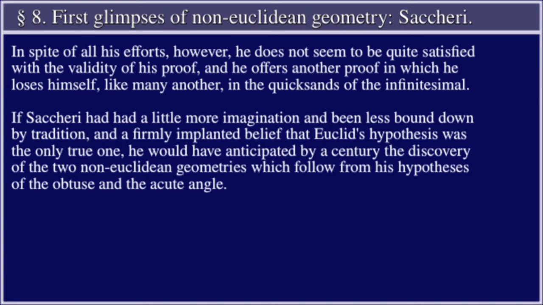In spite of all his efforts, however, he does not seem to be quite satisfied with the validity of his proof. And he offers another proof in which he loses himself, like many another, in the quicksands of the infinitesimal. If Saccheri had had a little more imagination, and been less bound down by tradition, and a firmly implanted belief that Euclid's hypothesis was the only true one, he would have anticipated by a century the discovery of the two non-Euclidean geometries which follow from his hypotheses of the obtuse and acute angle.